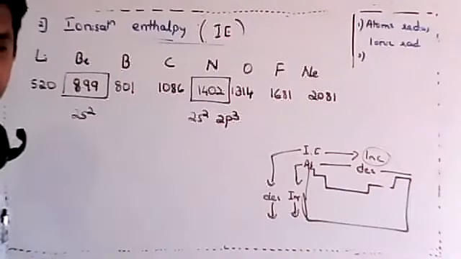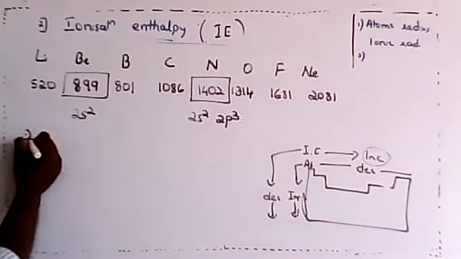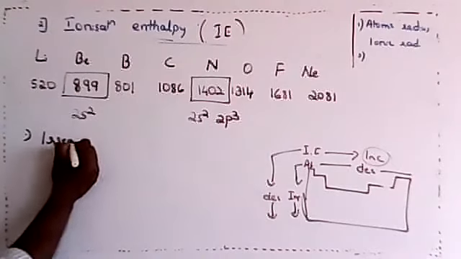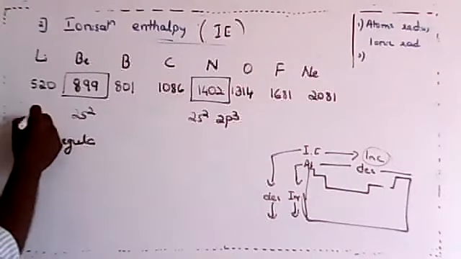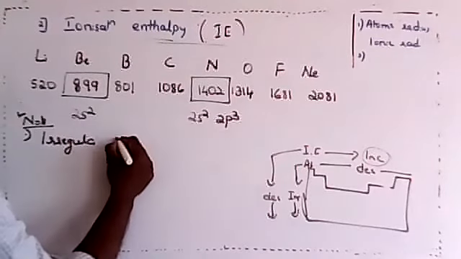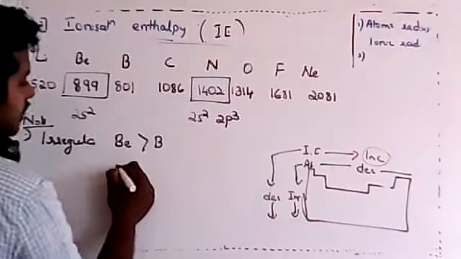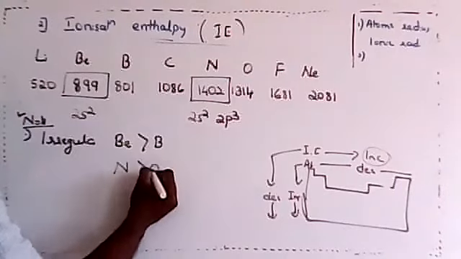So remember this, dear students. Whenever there is irregularity, write this. It is very important. You can mention this as a note also. Irregularity means beryllium has a more value compared to boron, and nitrogen has a more value compared to oxygen.